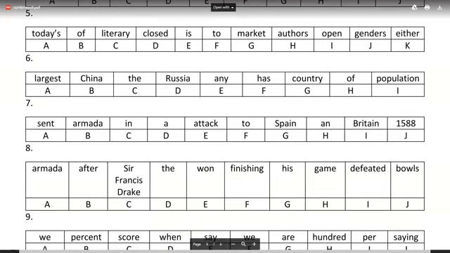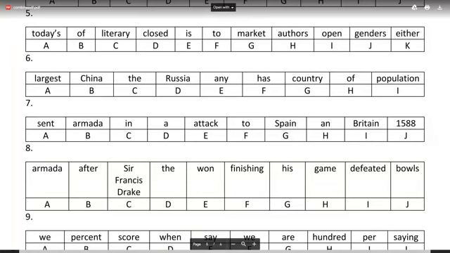Pankri got this one: Spain sent an armada to attack Britain in 1588. That one goes to Pankri.